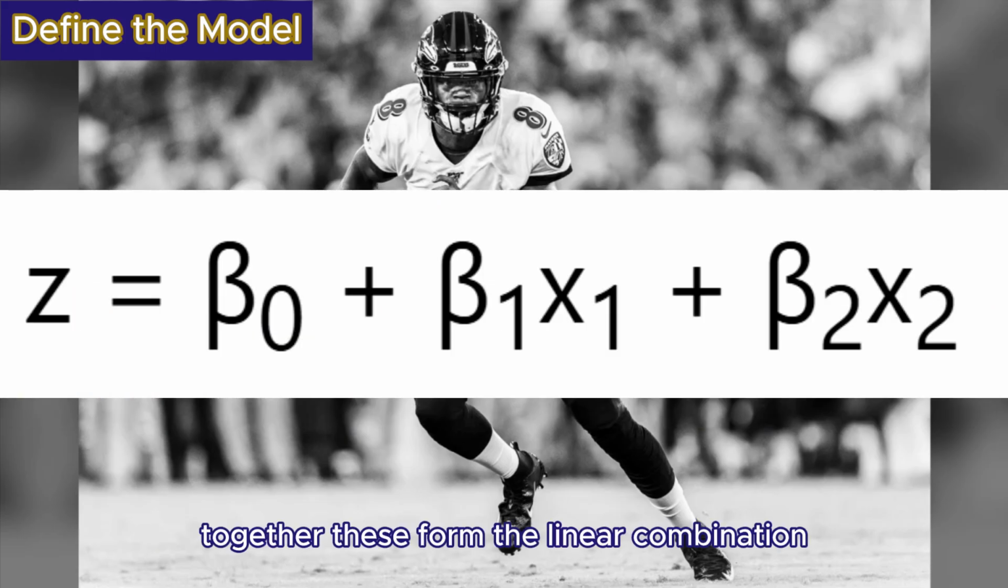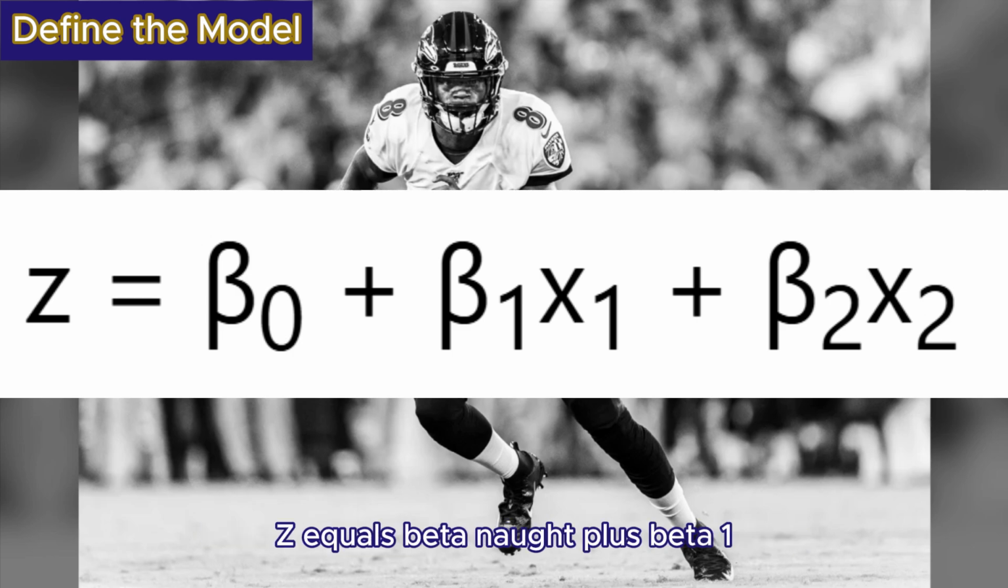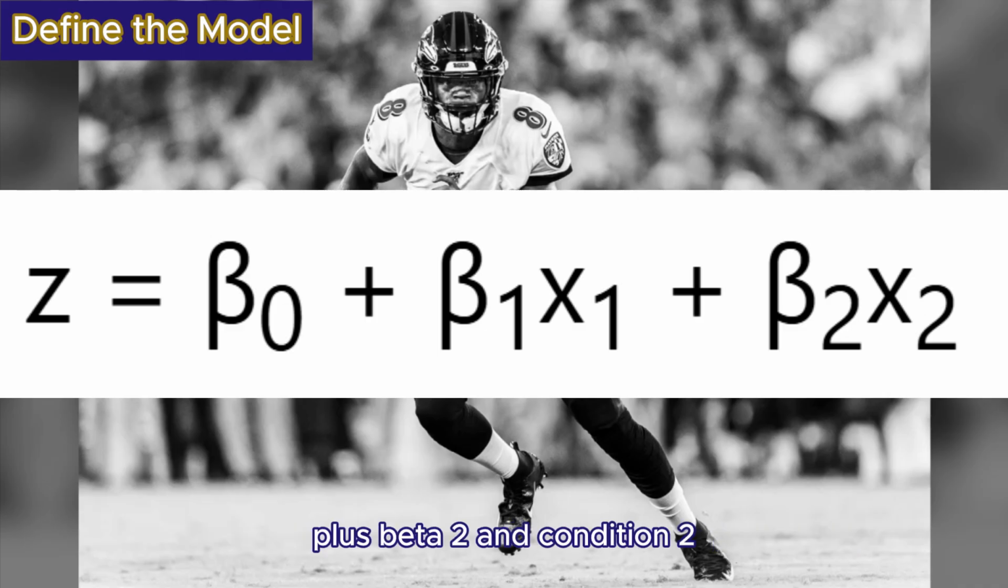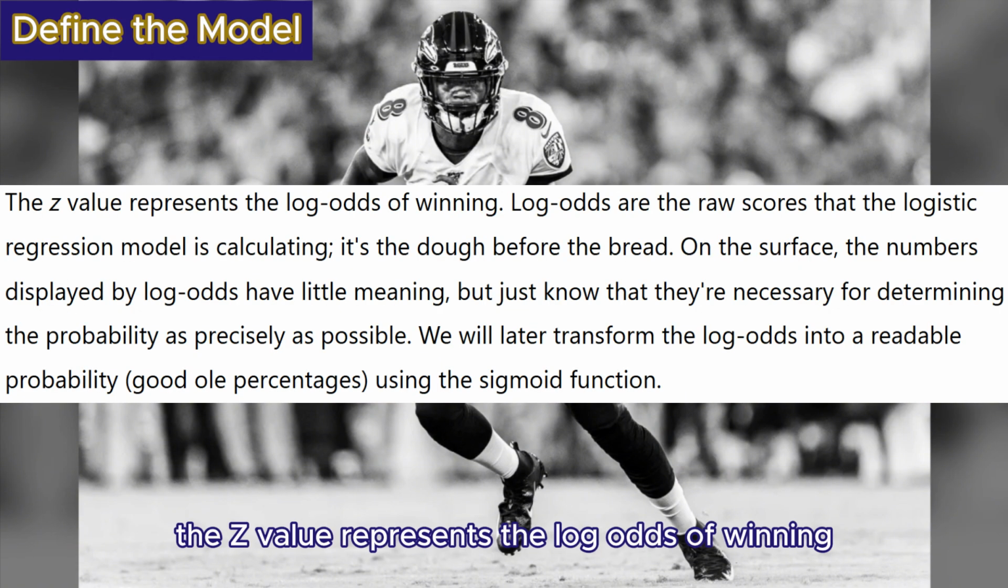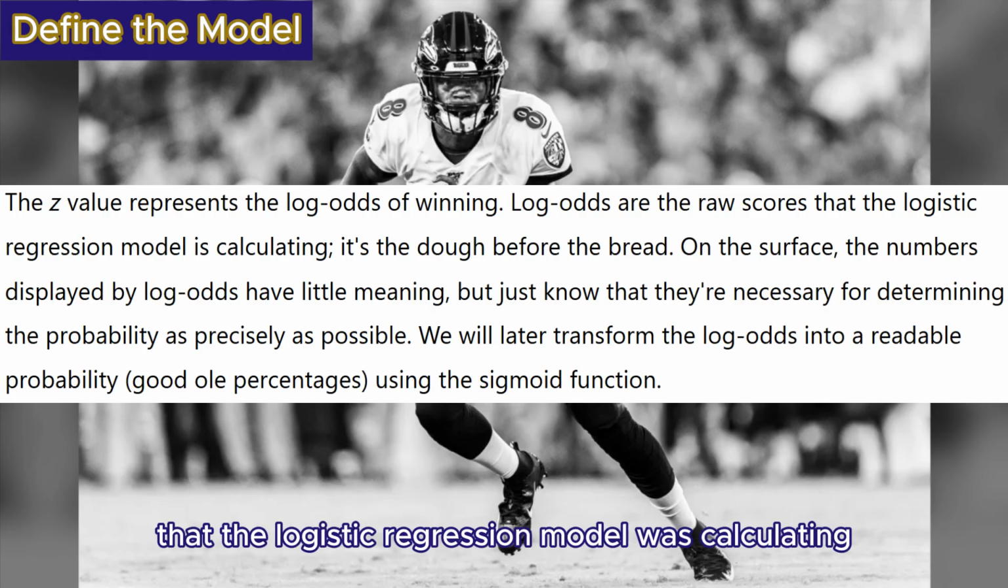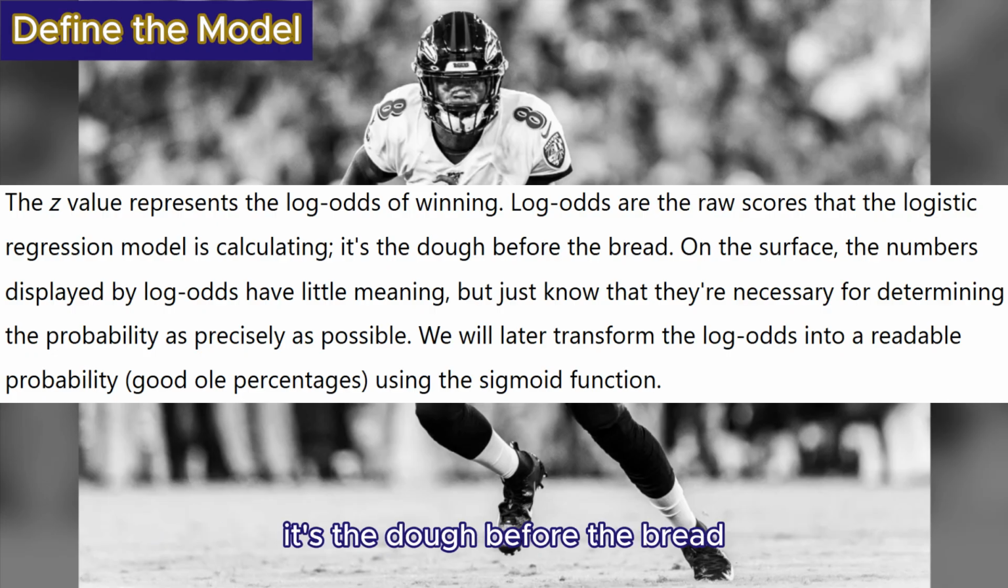Together, these form the linear combination z = beta 0 + beta 1 x1, which is the third down percentage, plus beta 2 x2, which is the total yards. The z value represents the log odds of winning. Log odds are the raw scores that the logistic regression model is calculating. It's the dough before the bread.